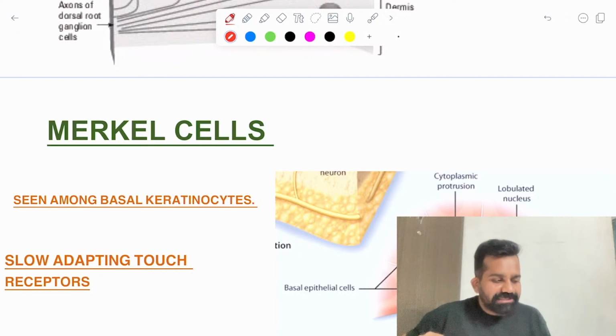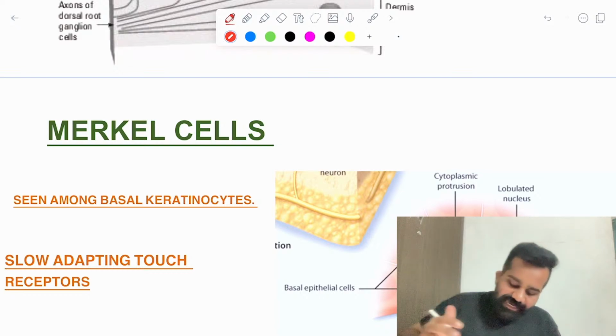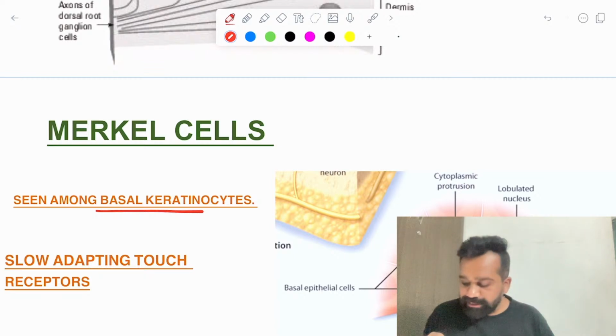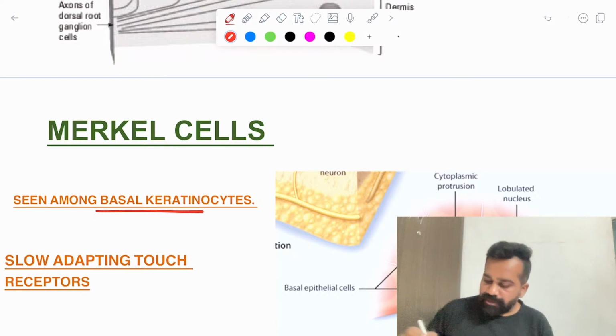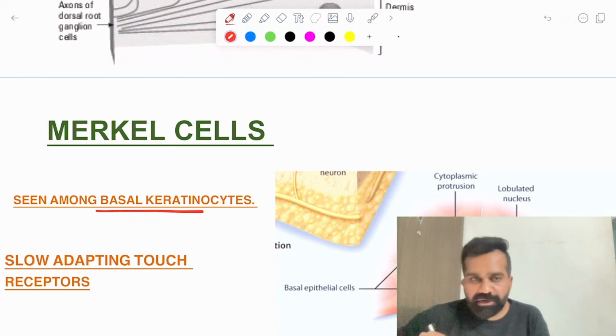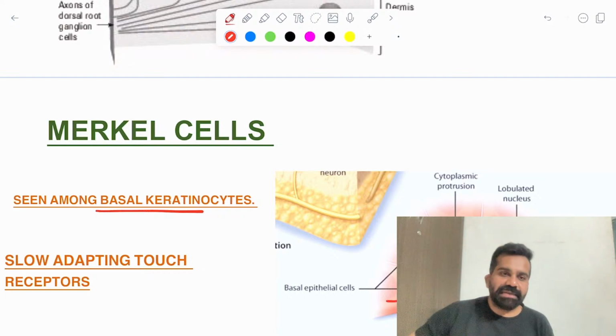The third epidermal cell is the Merkel cell. So where will you find Merkel cells? Merkel cells are also found among the basal keratinocytes. How will you identify this? You will see a disc-shaped nerve ending attached to the skin. On top of it, you will see one cell, which is known as a Merkel cell. This Merkel cell is a slow adapting touch receptor.